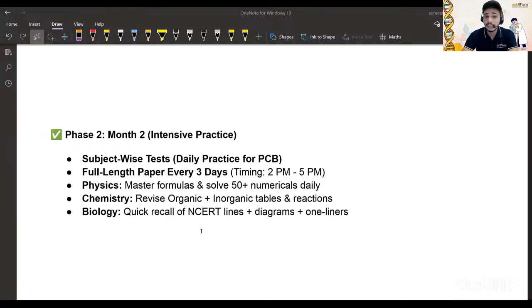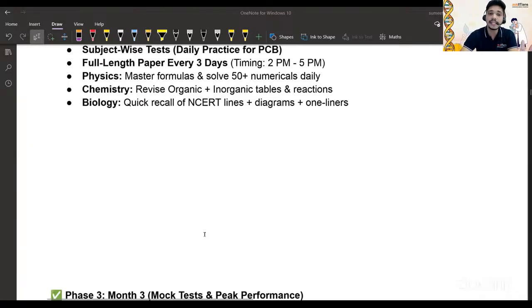Already in the first month you read biology, because I can understand that those who are preparing for NEET are fond of biology, right? They continuously read biology. But in biology, you forget one unit, that is ecology. Initially it was so boring, but some questions are covered from that as it is. So we should not ignore the ecology part as well. In chemistry, organic and inorganic, you have to do the practice. Again, I'm talking in general right now.